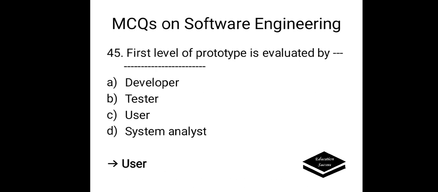First level of prototype is evaluated by: options are A, Developer; B, Tester; C, User; D, System analyst. Correct answer is here user. First level of prototype is evaluated by user.